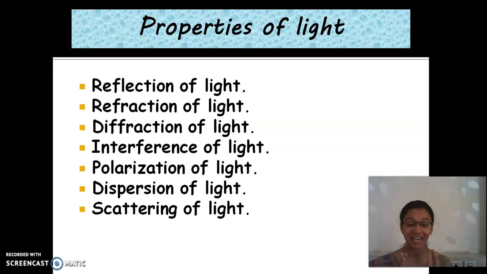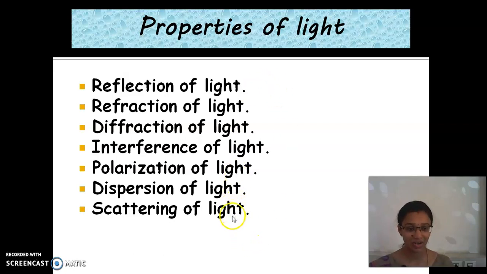Sending the light waves in one direction. So the light waves which pass through in one direction is called polarization of light. And the next thing is dispersion of light. What do you mean by dispersion of light? Splitting of white light into different colors. That is the separation of light into different colors is called dispersion of light.